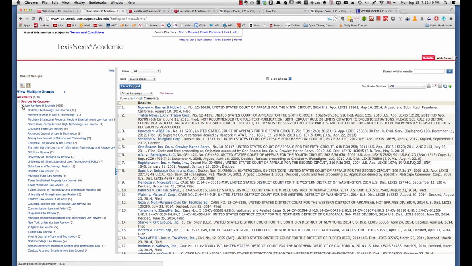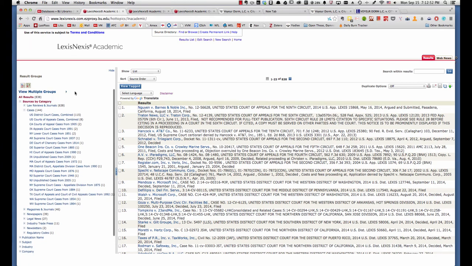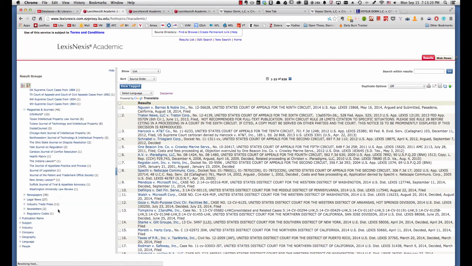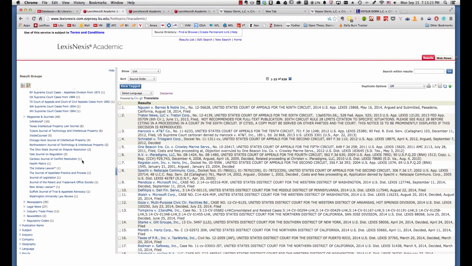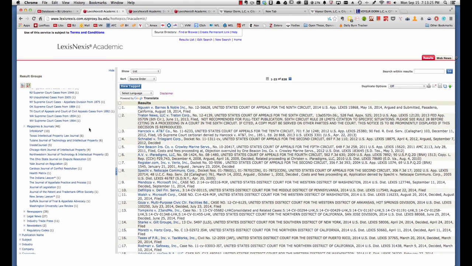Part of what you need to do is get your arms around the law, learn about the law in a particular area. And legal periodicals like law reviews, or other weekly or monthly legal magazines or newspapers written specifically for lawyers, often provide practice overviews or topic overviews for practitioners that describe a new case or the law relating to a particular topic. So I would encourage you to look at magazines and journals as well when you are trying to find results.